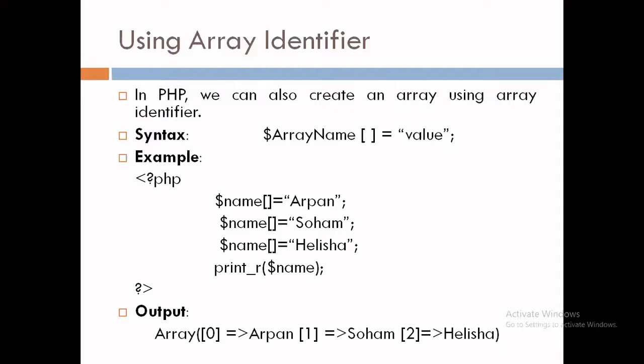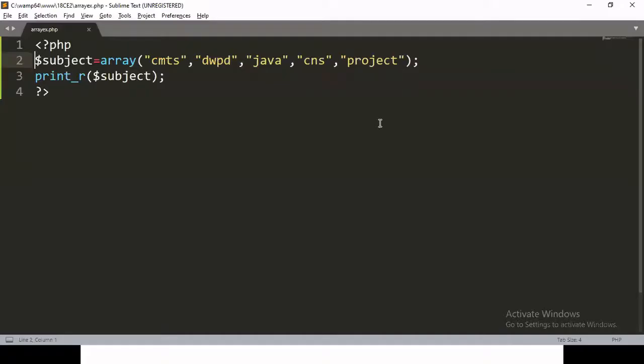So by this way we can use an array identifier to create an array. Again, it will create a numerical array only. So a numerical array can be created in two ways, with the help of array function as well as with the help of array identifier. Now let's look at a practical example.